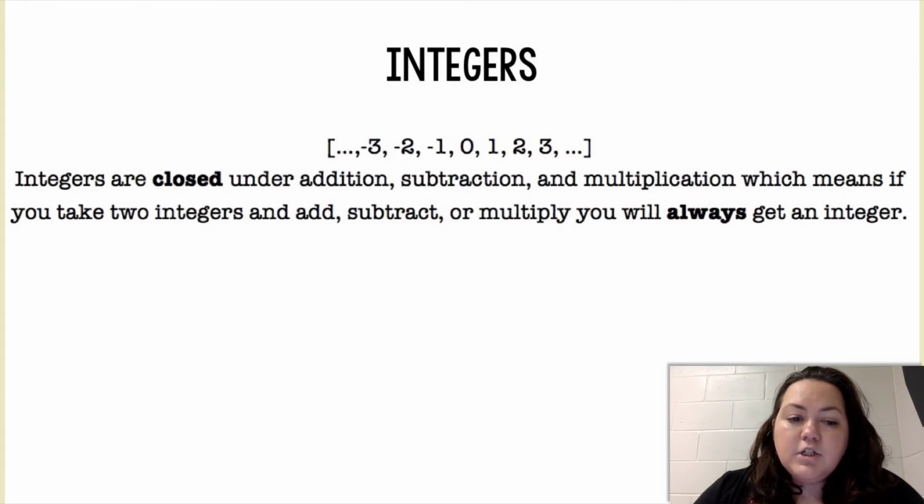All right, integers, like I said before, are negative and positive whole numbers, including 0, and integers are closed under addition, subtraction, and multiplication, which means if you take two integers and you add, subtract, or multiply, you will always get an integer.